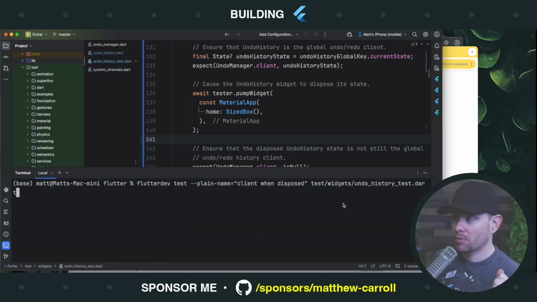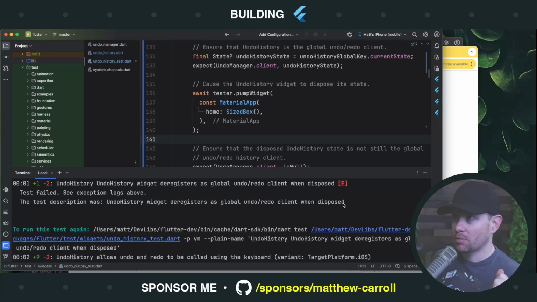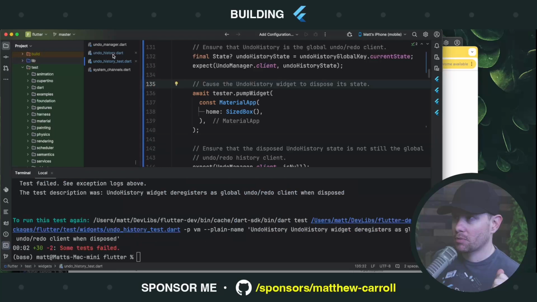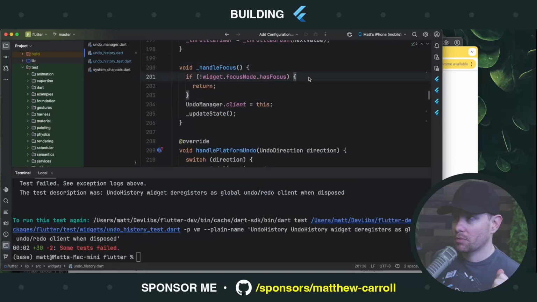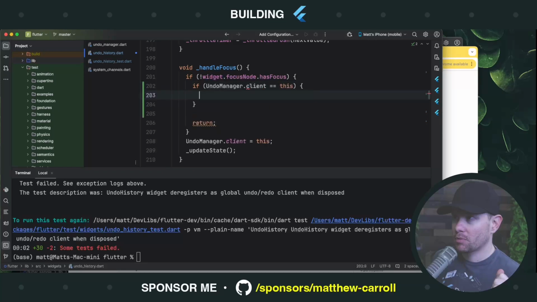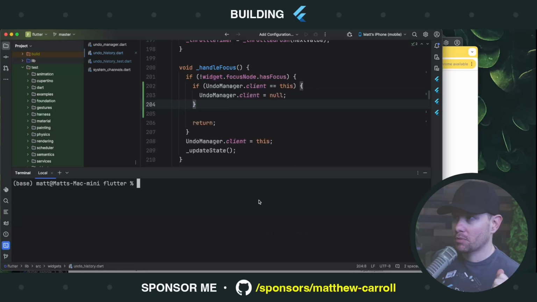In fact, let's run the whole suite. Let's run all of them. There should be 2 failures in here. Let's see. All right, 30 passed, 2 failed. Now let's go fix it. Undo history. What's the obvious answer here? When focus changes, if we do not have focus, then if undo manager.client is us, undo manager client needs to become null. Deregister. Okay, with that if statement, let's run the whole test suite again.